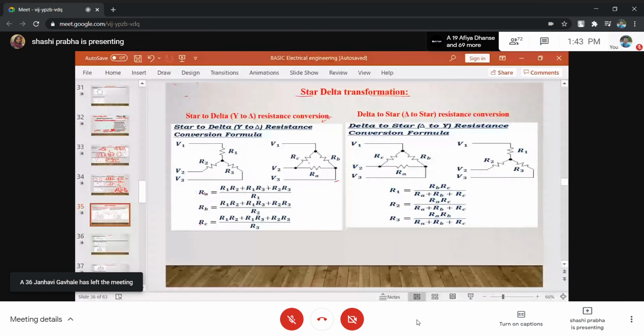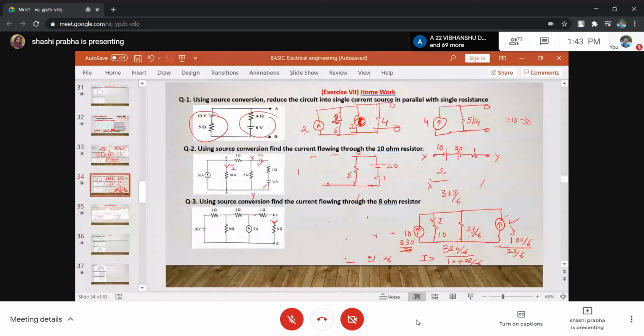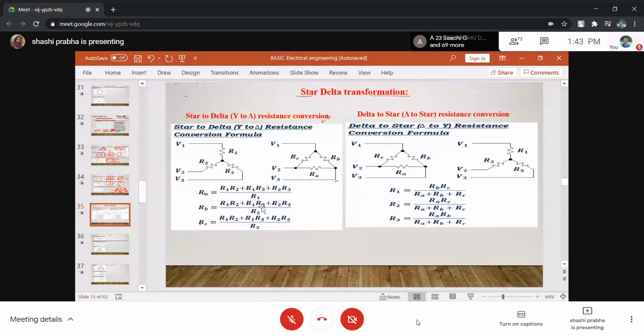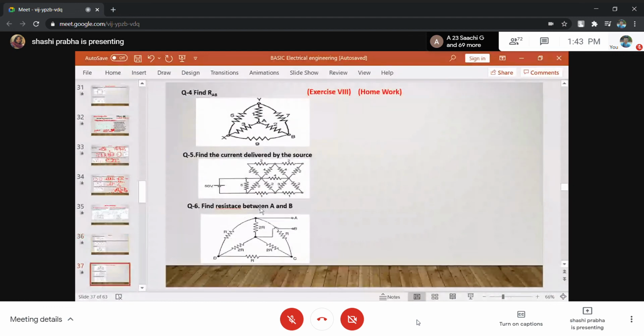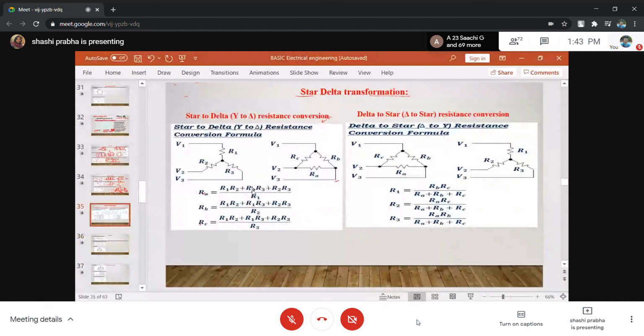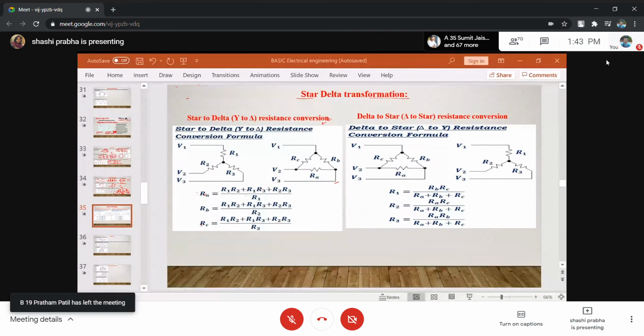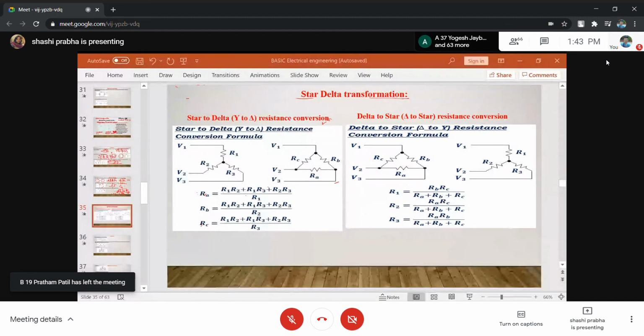So this is a diagram for star to delta, and this is a diagram for delta to star. In the next class, I will show you a little derivation of how we convert delta to star or star to delta. Then we will go for some numericals. Please have the break for 15 minutes. You can leave the class, but I will remain logged in.